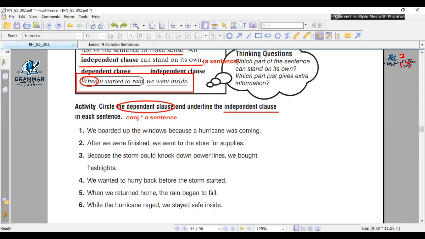Come on, keep thinking. Once you find the conjunction and the sentence after it, circle it. This is called a dependent clause because it's a fragment. It doesn't give you a meaning. It doesn't make sense. The other part, we call it the independent clause because it has a meaning, so we have to underline it.